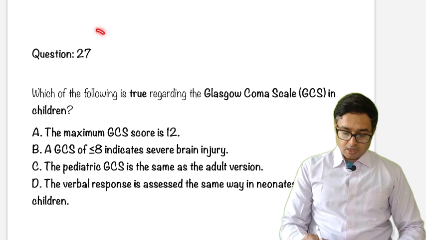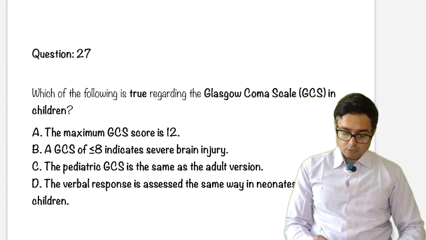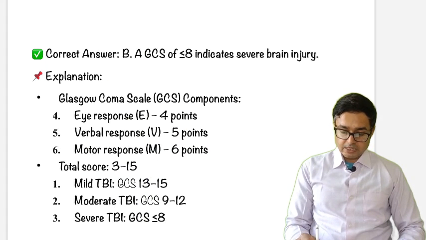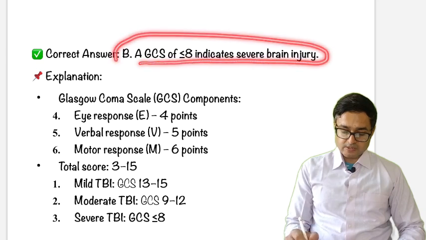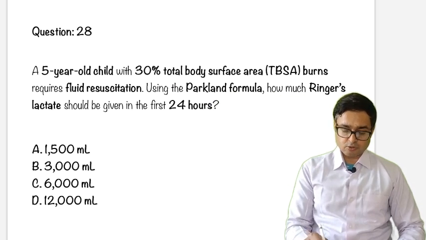Next question. Which of the following is true regarding the Glasgow scale? Just go through these options by yourself and I'll discuss. GCS less than 8 is an indication of severe brain injury. I will not discuss the GCS in detail. I'll go directly to the next question.